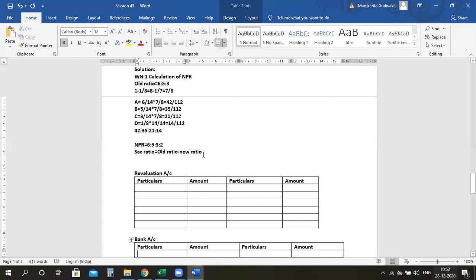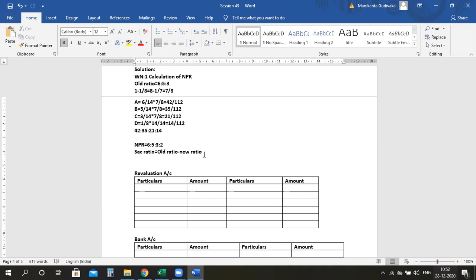Now let's calculate the sacrificing ratio. Divide the goodwill between the old partners in the sacrificing ratio. Now, if you observe in all the questions, the sacrificing ratio and the old ratio are one and the same. So here I am not calculating it.